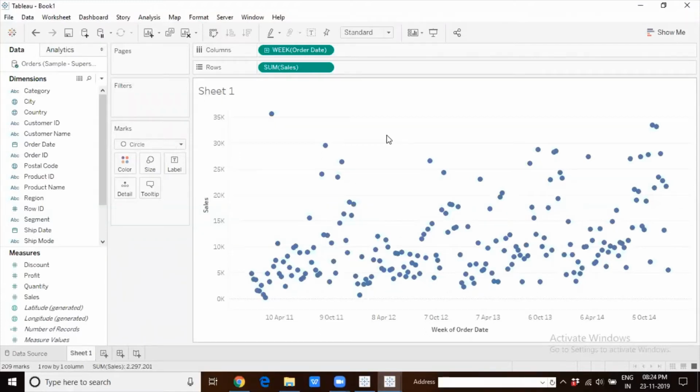And this explain data feature will not just help you identify the outliers, it will also give you a potential explanation for why that outlier occurred. Okay, so that is another very interesting feature which came up. The next feature that we will look at is on the dashboards front.